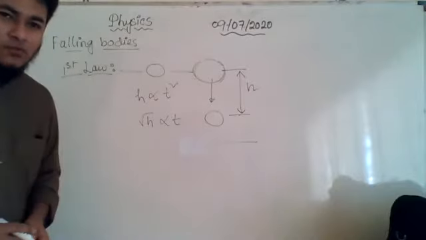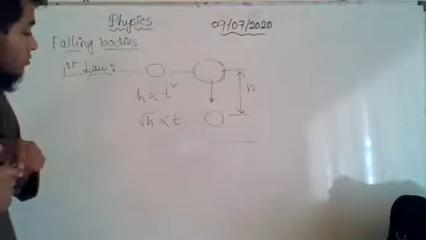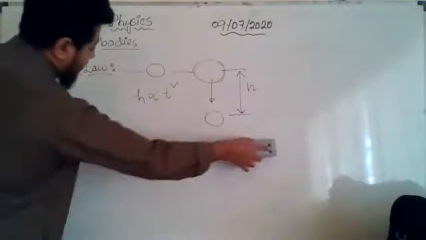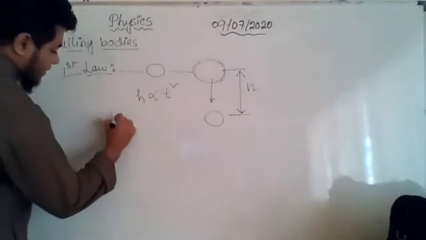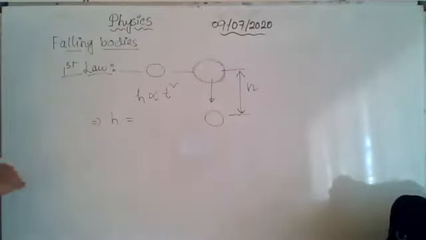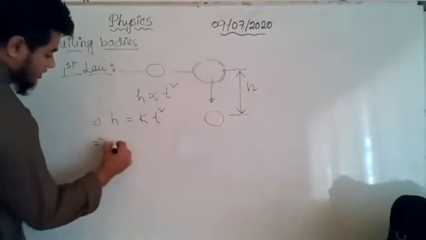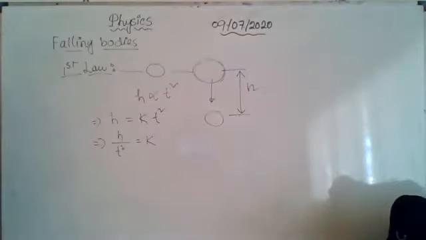Be very, very careful. In the question, the teacher is going to play with your mind. So please be very careful. Okay. From here also, we want to develop a relationship or an equation. How can we do that? H will be equal to... if I want to place this equal sign, we know that we need to introduce our proportionality constant. So h by t square is equal to k.